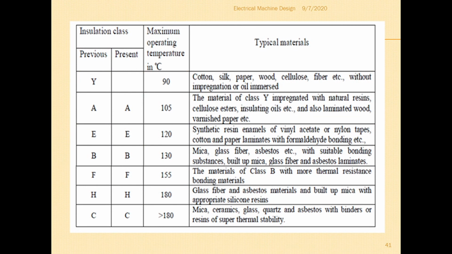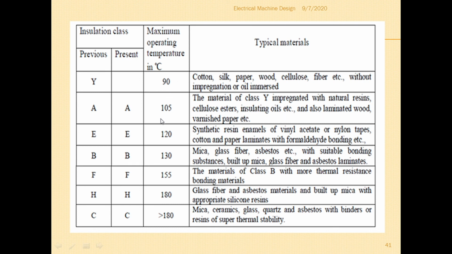So this is the classification with examples. Insulation class Y, now it is O, has a maximum operating temperature of 90 degrees. Examples: cotton, silk, paper, wood, cellulose, fiber, etc. without impregnation or oil immersed. Class A is 105 degrees. The examples are the materials of class Y impregnated with natural resins, cellulose esters, insulating oils, etc., and also laminated wood and varnished paper.